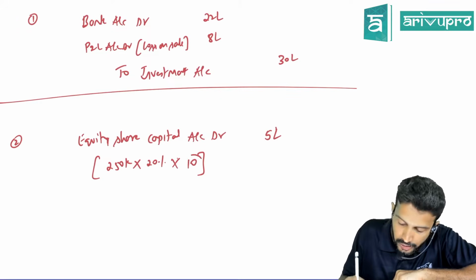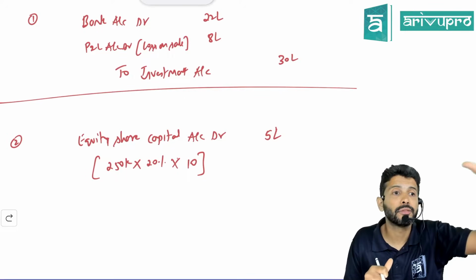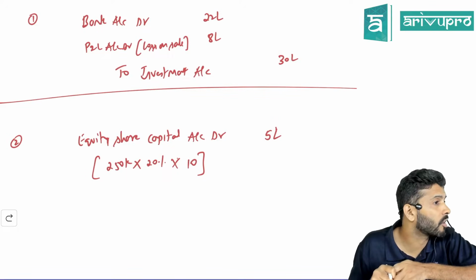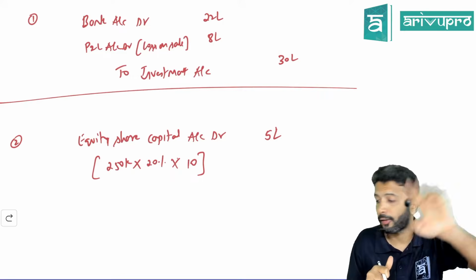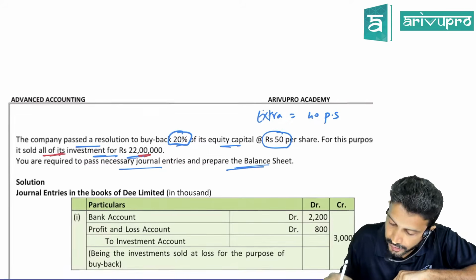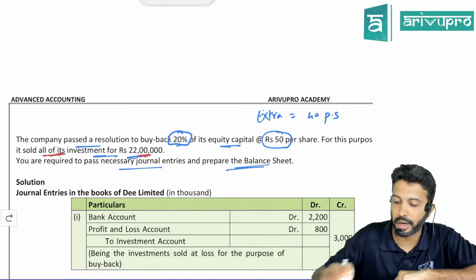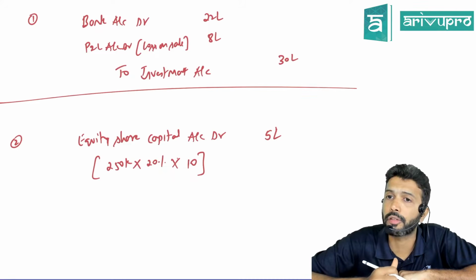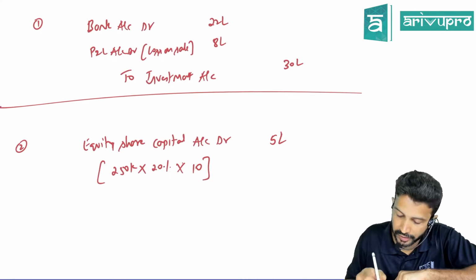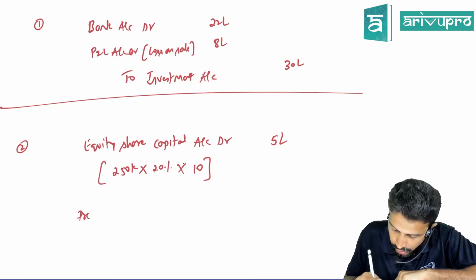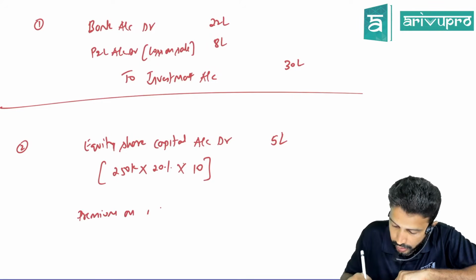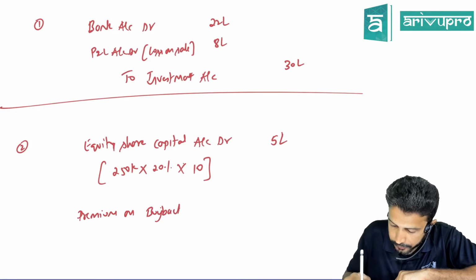Alright. So face value of the share is 10, but buyback price is 50. Is there anything extra? How much extra? 40 per share, because buyback price is 50, no? So extra is 40. So extra, from a company's perspective, is it loss or profit? Loss. That loss, what are we naming it as? Premium on buyback account debit.